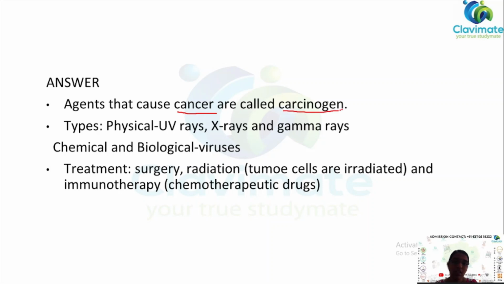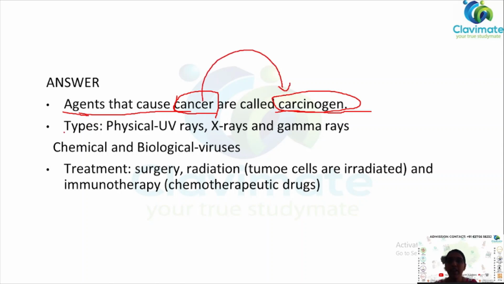We have to mention what is cancer, and the agents that cause cancer are called carcinogens. We saw about cancer in previous questions: tumor cells that are multiplying in a fast way lead to the production of cancer. So agents that cause cancer are called carcinogens.